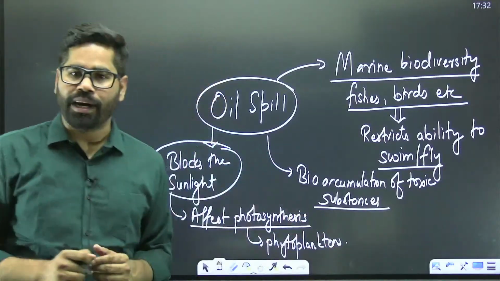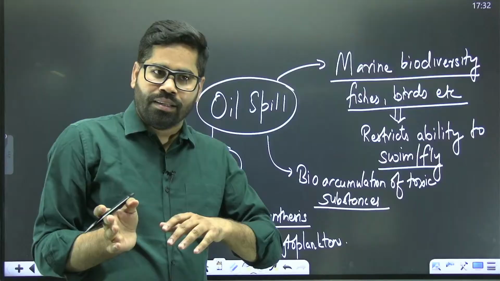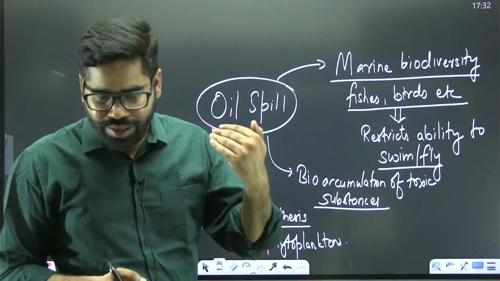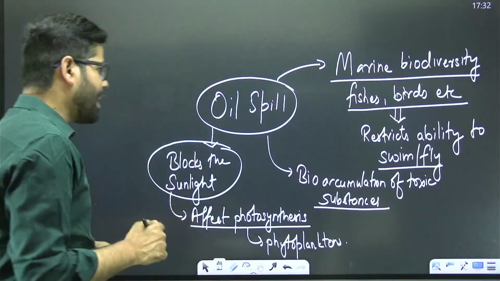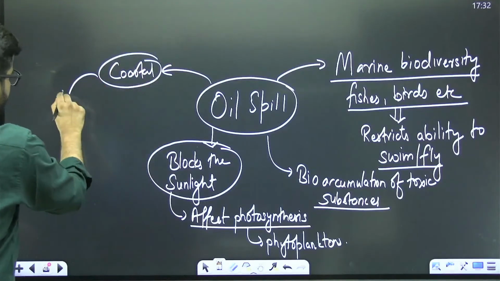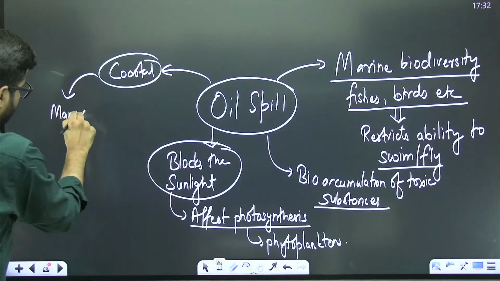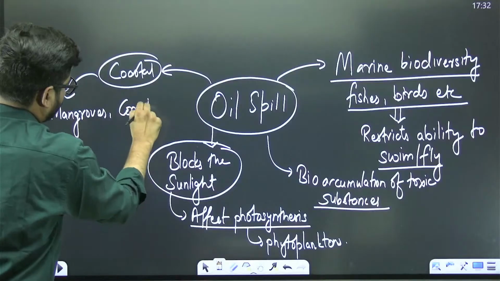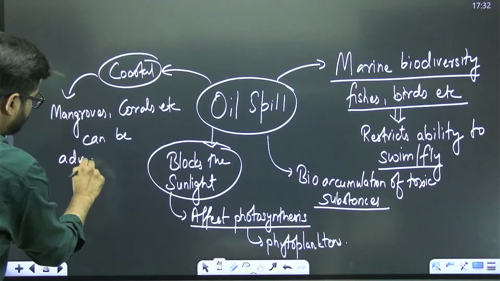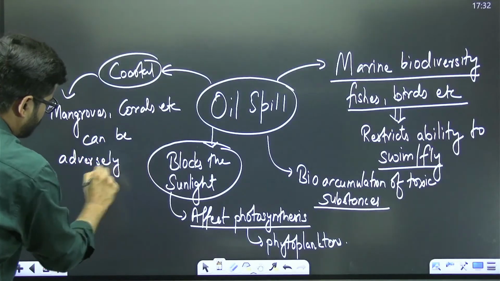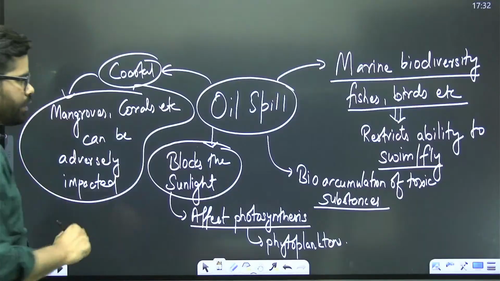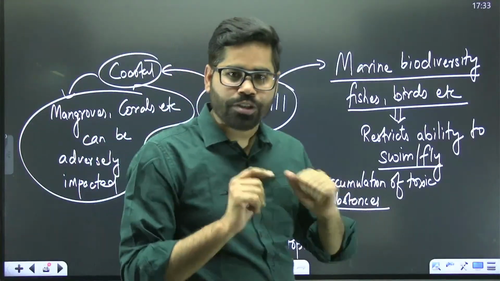The third important part is that it is not only in the marine areas. If it is there in coastal areas, it can impact mangroves, corals, etc. So all these areas can be adversely impacted due to this oil spill.